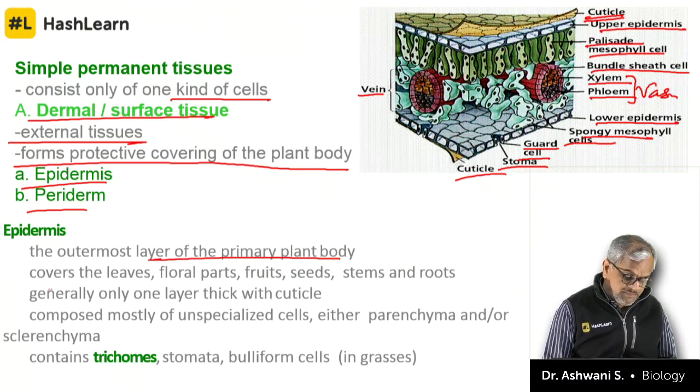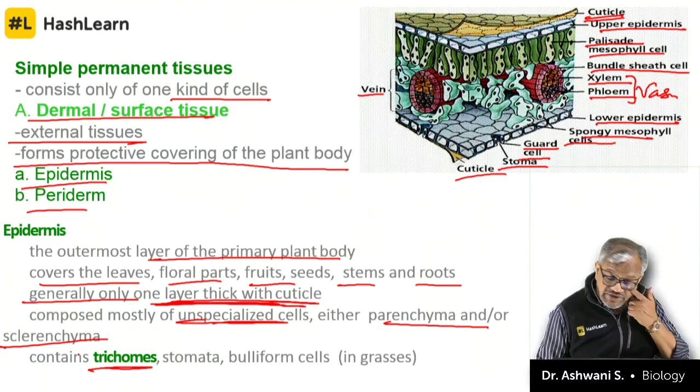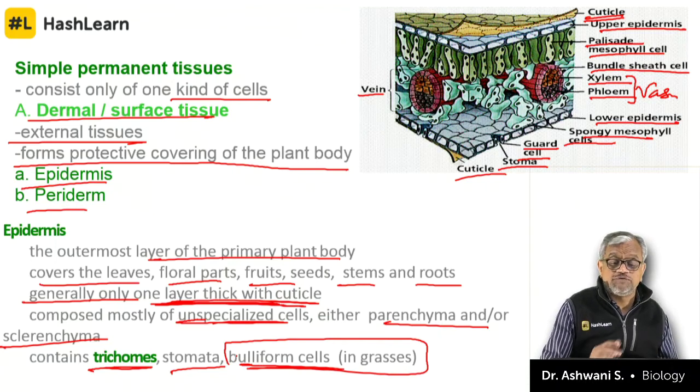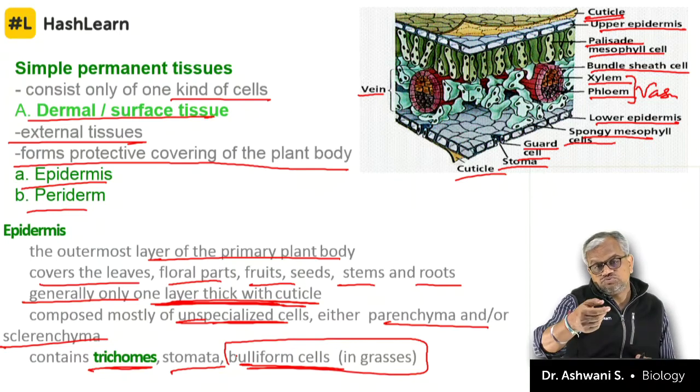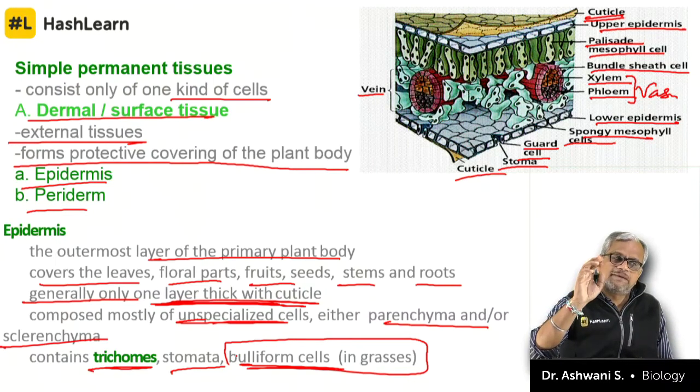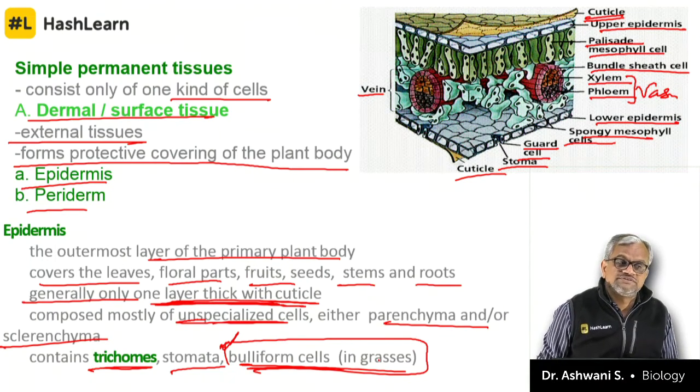The outermost layer of the primary plant body covers the leaf, floral parts, fruit, seeds, stem, roots. Generally only one layer thick with cuticle. Very important: composed mostly of unspecialized cells, either parenchyma or sclerenchyma. Contains thread-like structures called trichomes, stomata, and bulliform cells, a characteristic feature of almost all grasses. That's the reason whenever you try to pull a grass, you will sometimes get a cut in your hand, and that cut happens because of bulliform cells. That is in the case of grasses.